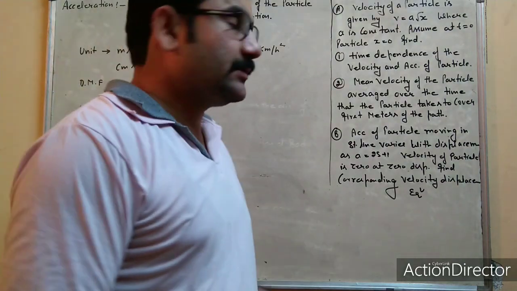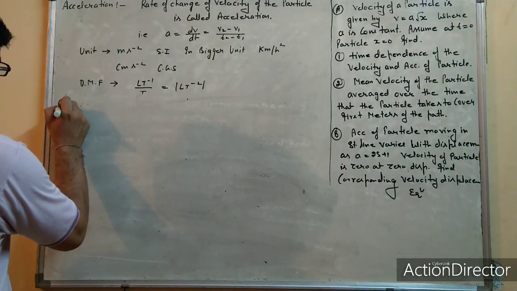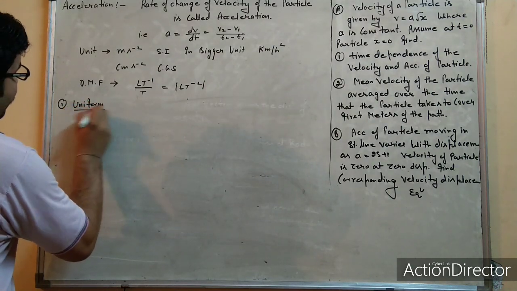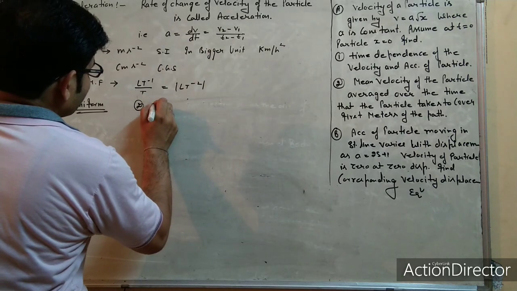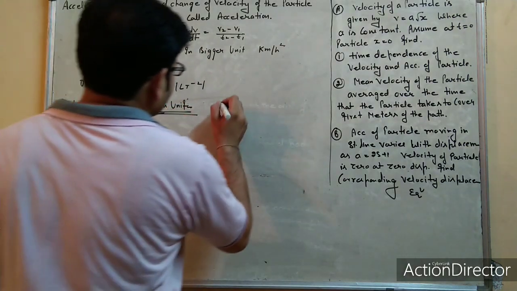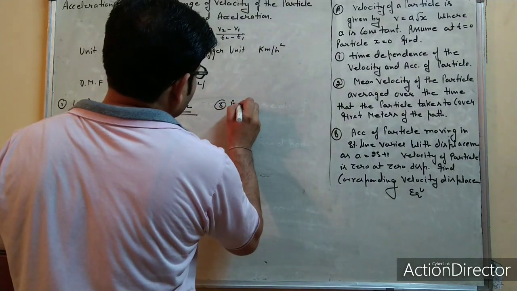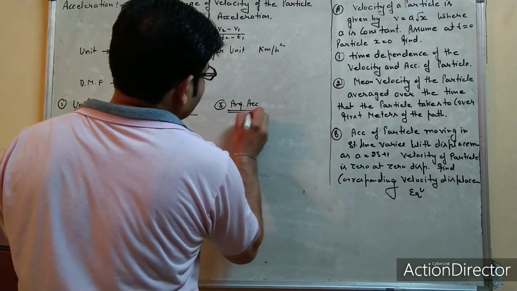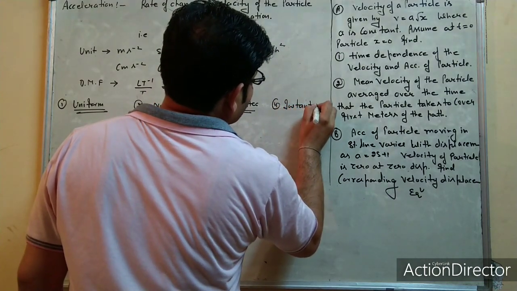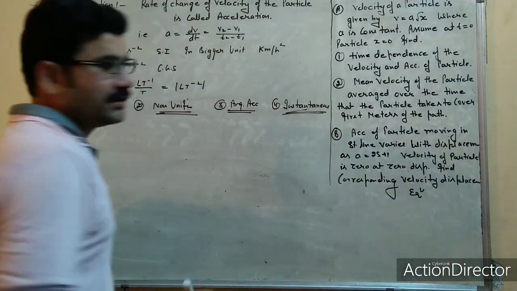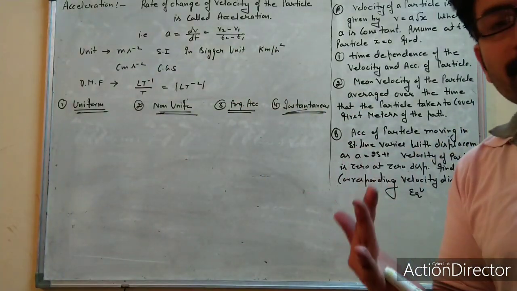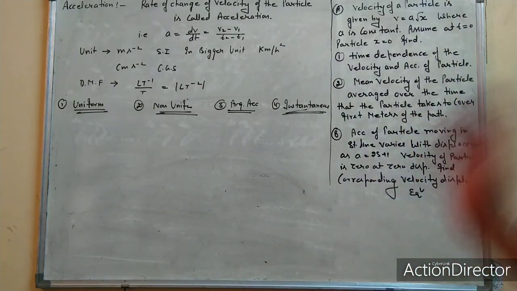So there are four types of acceleration: first, uniform, non-uniform, average, and instantaneous.